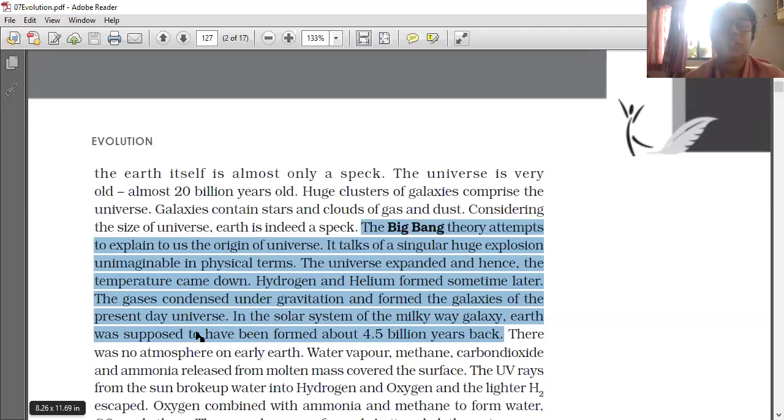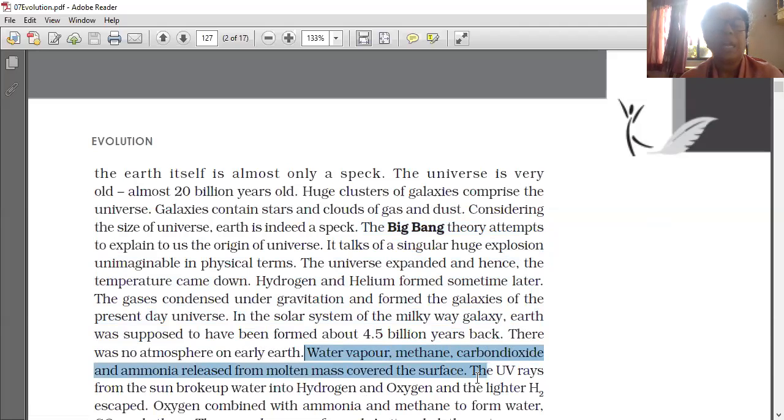In the solar system of the Milky Way galaxy, Earth was supposed to have been formed about 4.5 billion years back. There was no atmosphere on early Earth. Water vapor, methane, carbon dioxide and ammonia released from molten mass covered the surface.